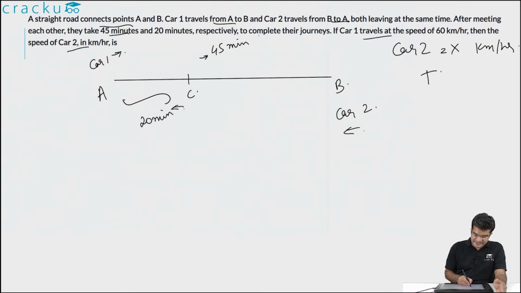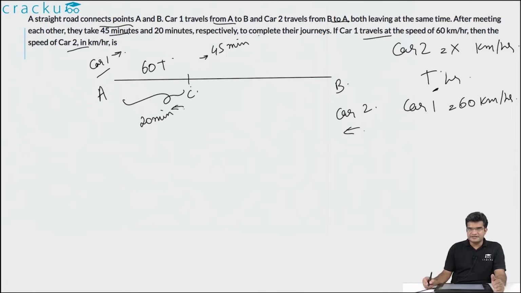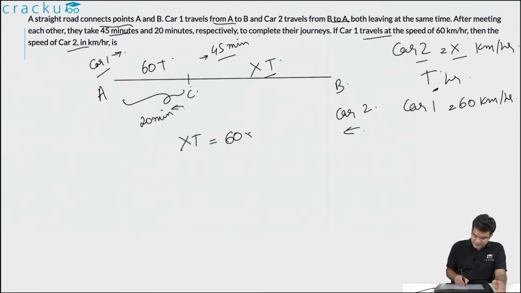So what is the distance AC? That is the distance traveled by car 1 in t hours. Because the speed of car 1 is given as equal to 60 kilometers per hour, the distance AC will be equal to 60t. And what is the distance BC? The distance BC will be equal to xt. That is the distance traveled by car 2 whose speed is x kilometers per hour in t hours. But we also know that car 1 in 45 minutes has traveled BC. That would imply that xt is equal to 60 into 45 by 60, or this is equal to 45.